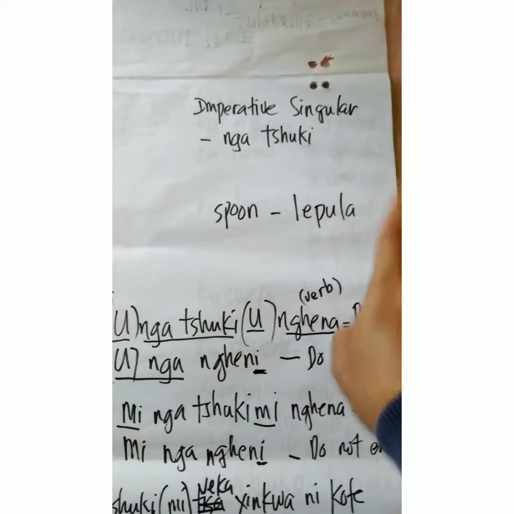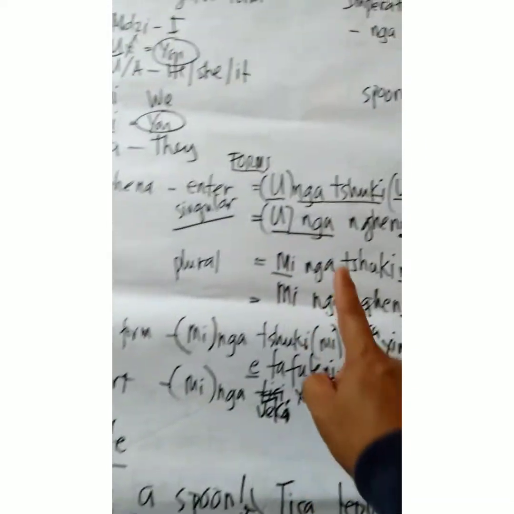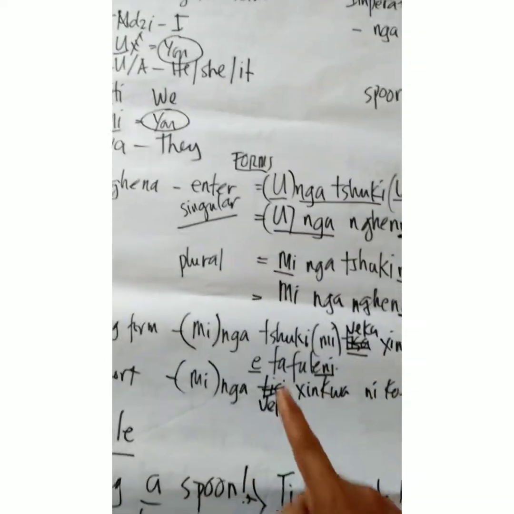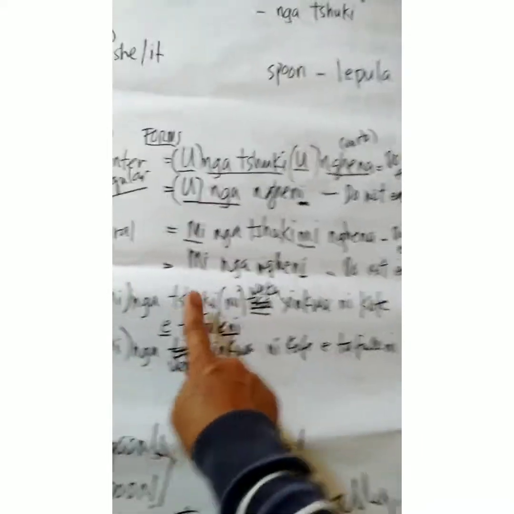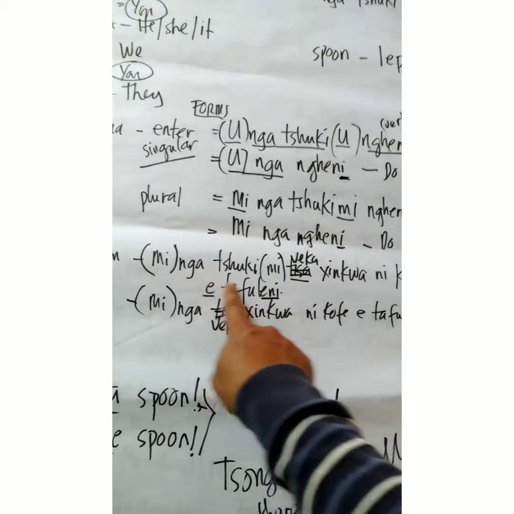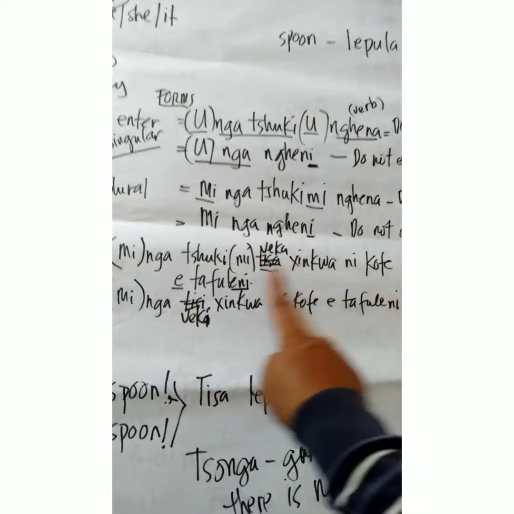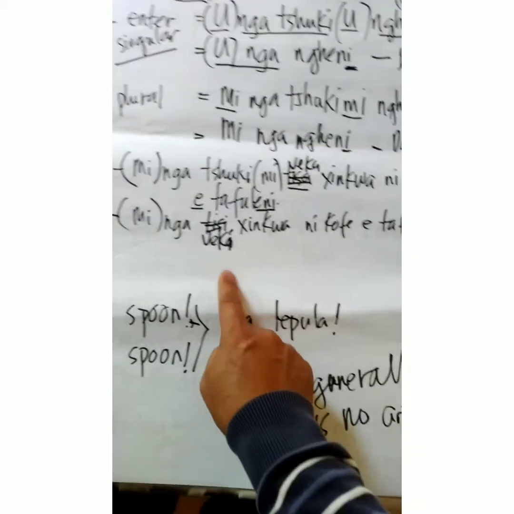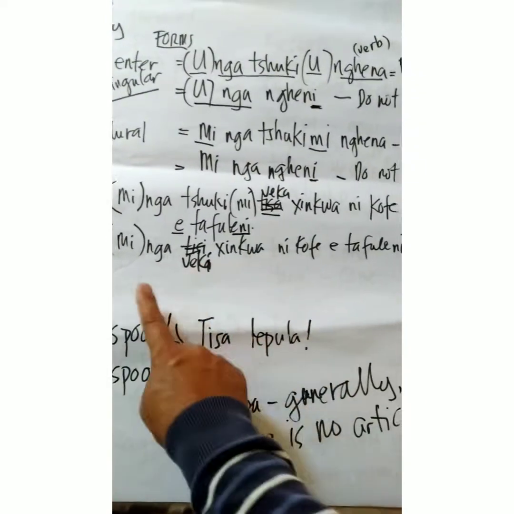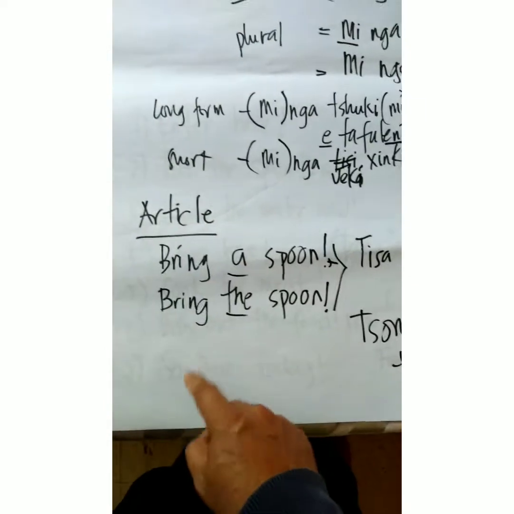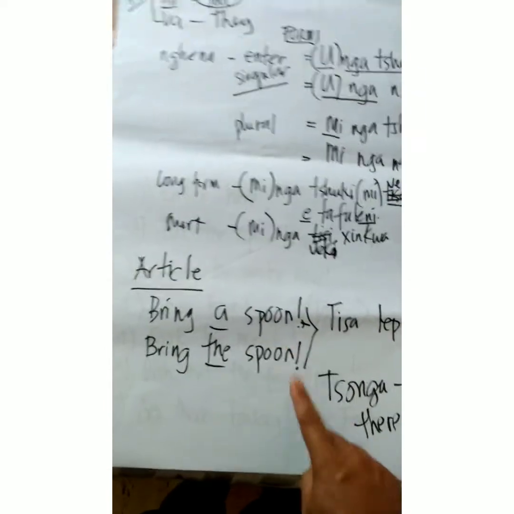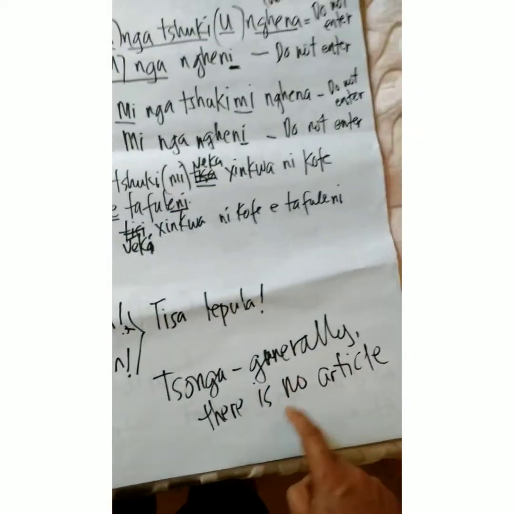Ongatsuke is very common. So you just say ongatsuke ongena or ongangeni. Mingatsuki mingena, mingangeni. Mingatsuki mi veka shinkwa ni coffee itafuleni. Mingaveki shinkwa coffee itafuleni. And I would like to remind you again that in Tsonga, generally there is no article.